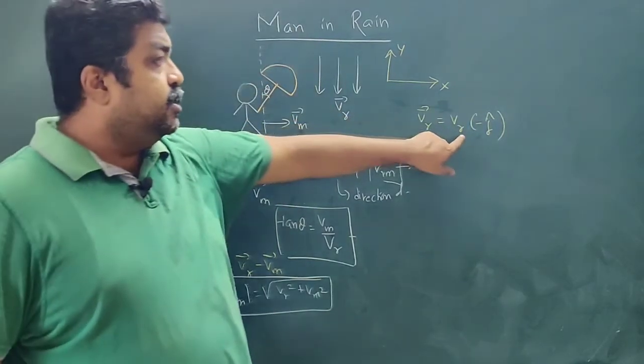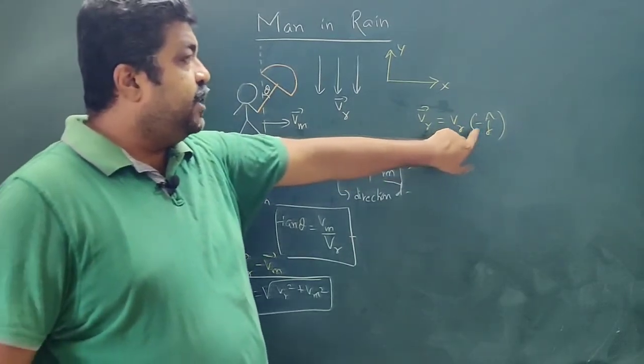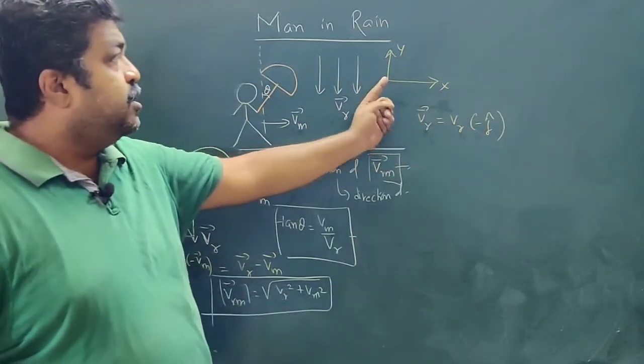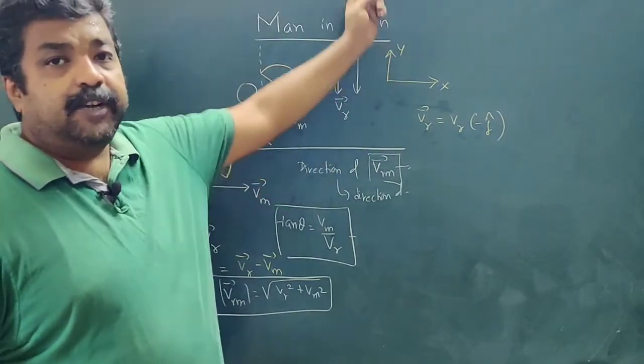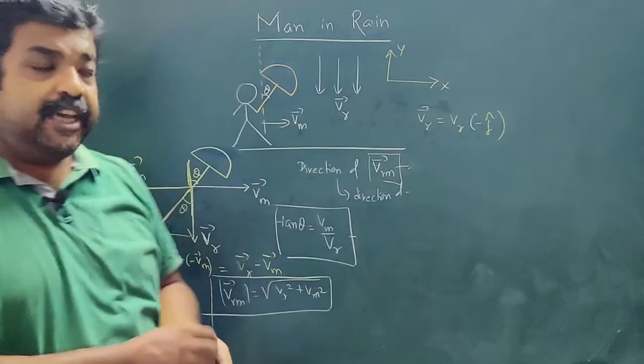So this is the magnitude and this is the direction. Plus y-axis is upward and rain is falling downward, so it is Vr minus j cap.